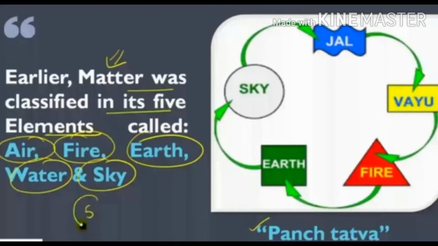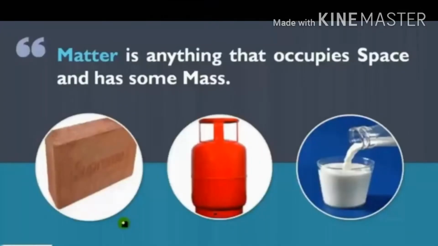Earlier, matter was classified in five elements called air, fire, earth, water and sky. It's ancient time, and these are called Pancha Tattva. Next, matter. What is matter? Matter is anything that occupies space and has some mass. Means matter has space and some mass.